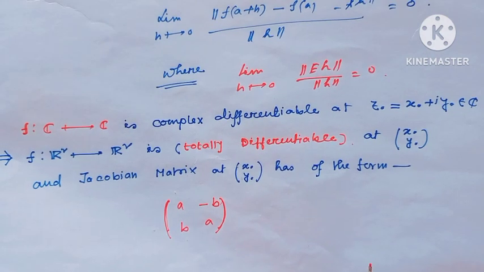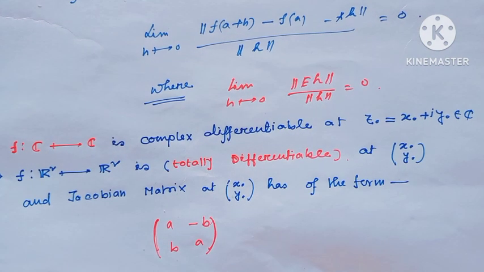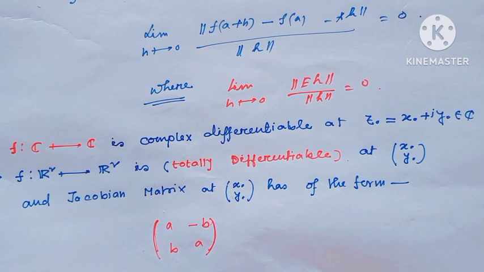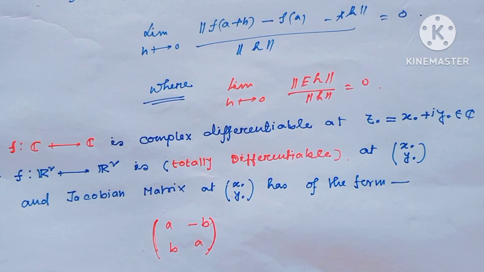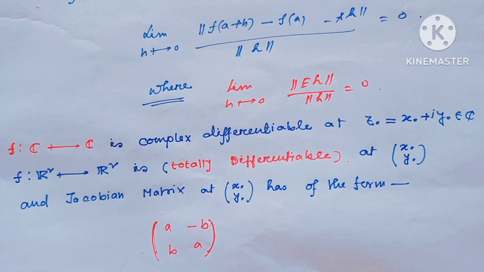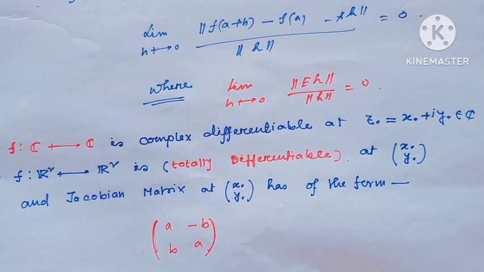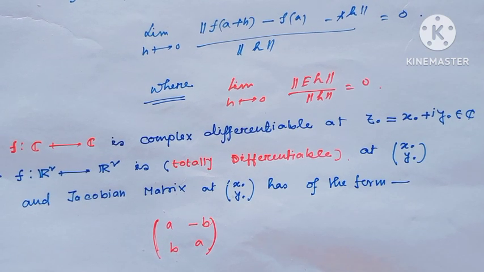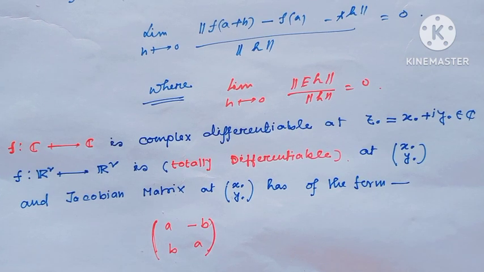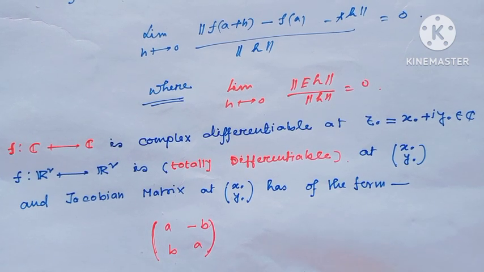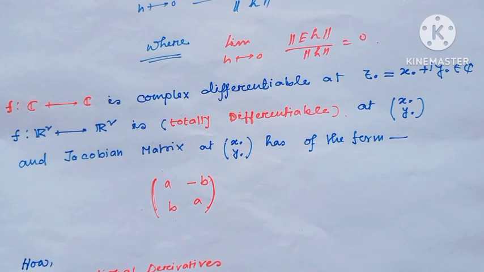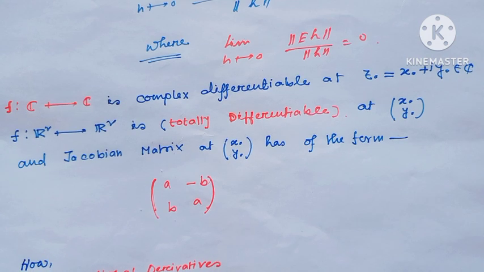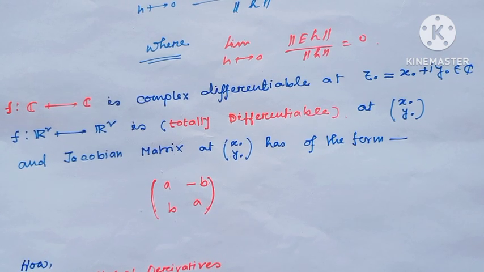So f is complex differentiable at a point z0, where z0 equals x0 plus i y0 belongs to C, if and only if f defined from R2 to R2 is total differentiable at the point (x0, y0), and the Jacobian matrix at (x0, y0) has the form A, minus B, B, A. I saw this briefly in my previous video.